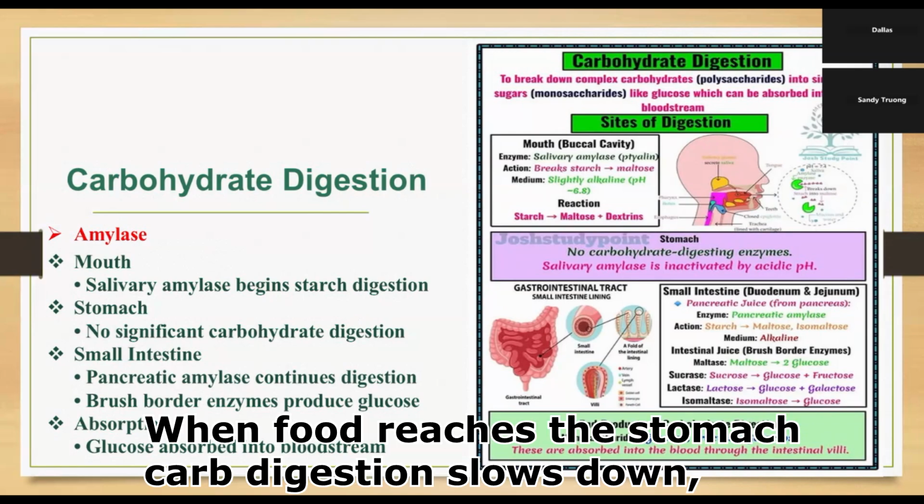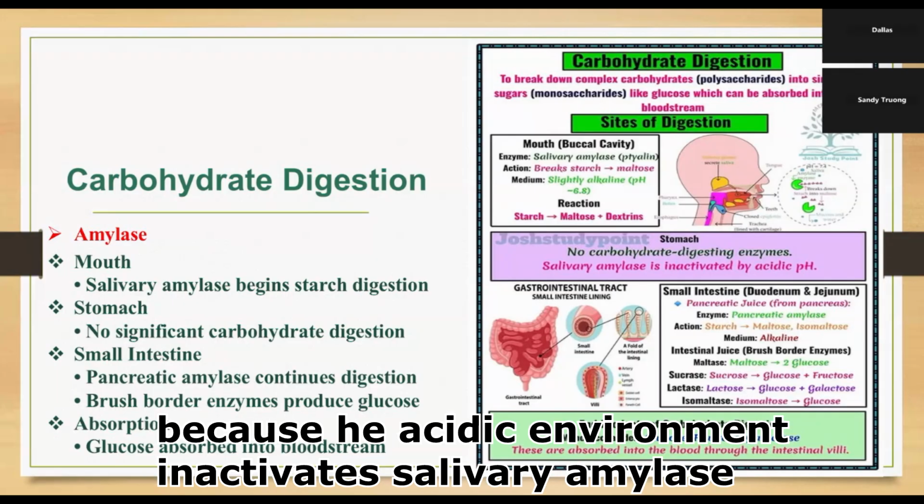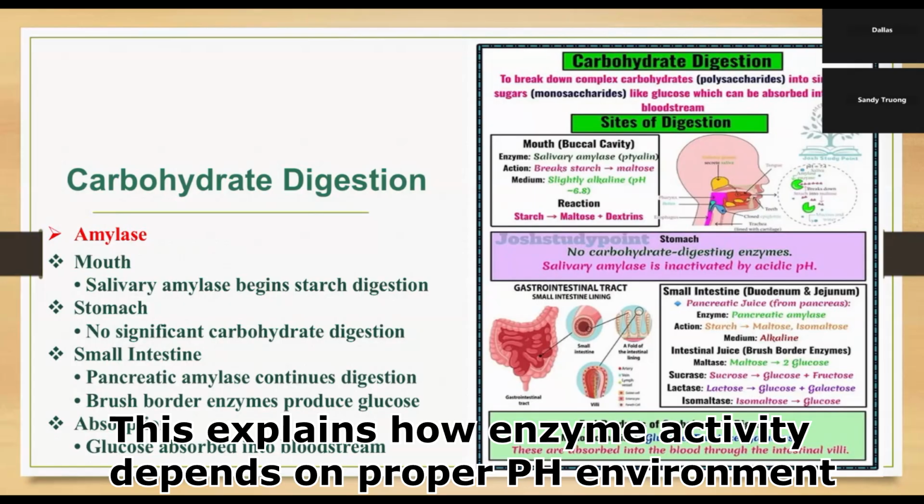When food reaches the stomach, carbohydrate digestion slows down because the acidic environment inactivates salivary amylase. This shows how enzyme activity depends on the proper pH environment.